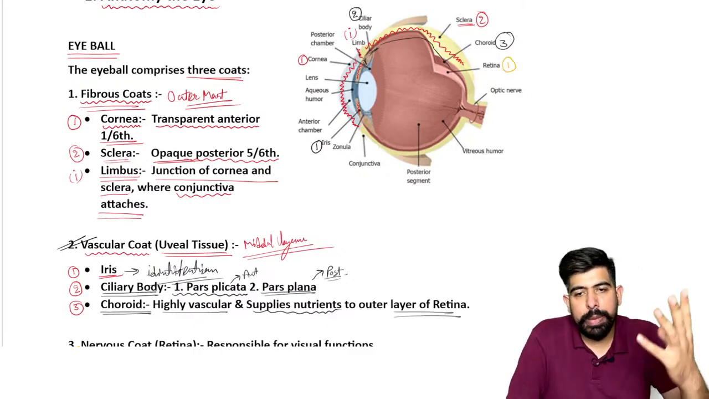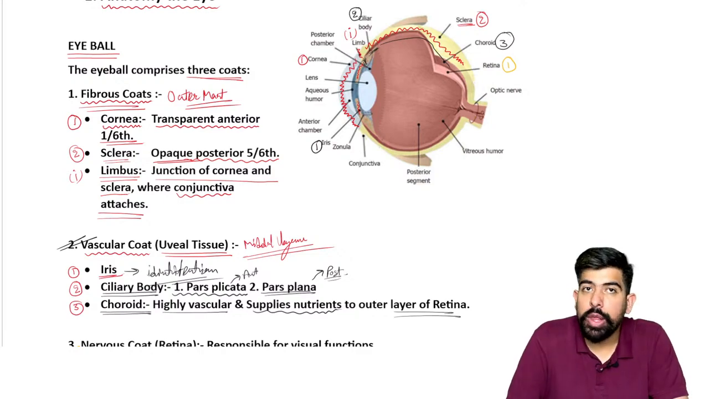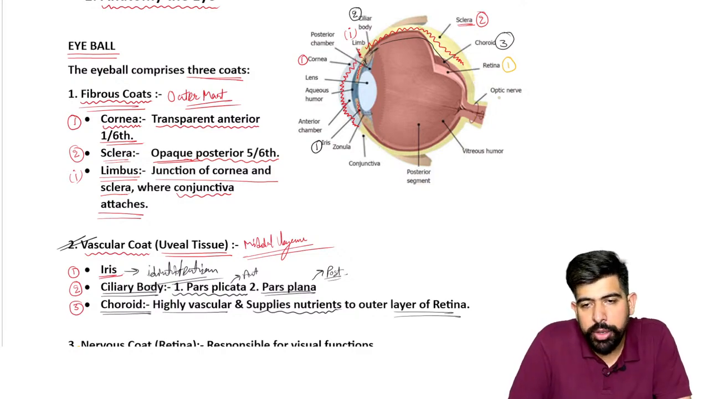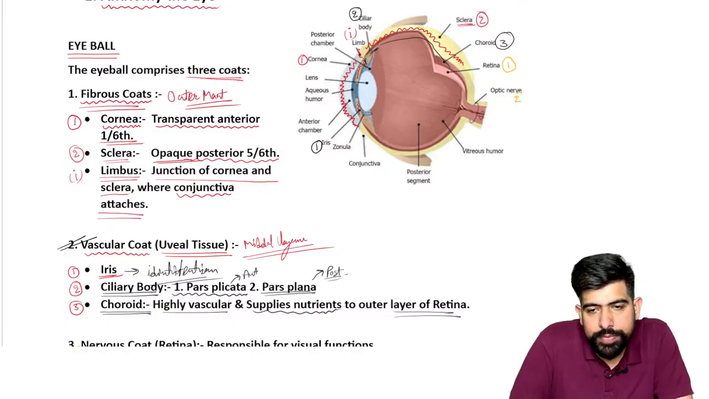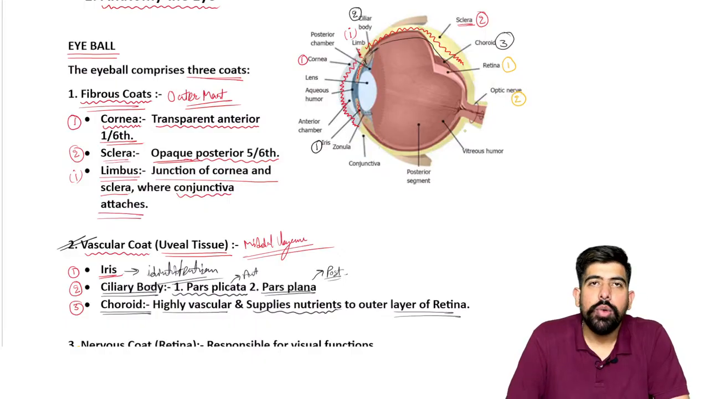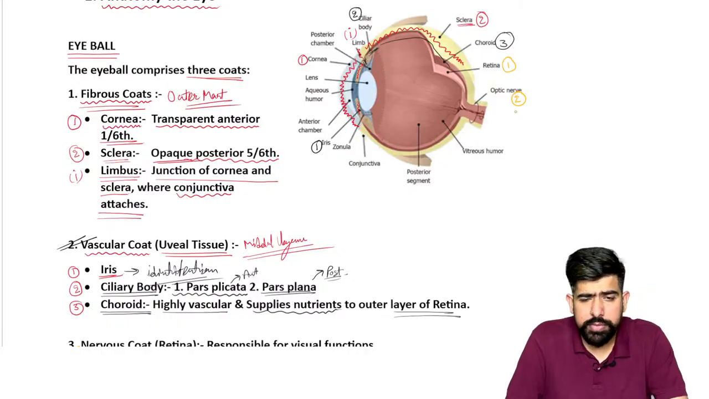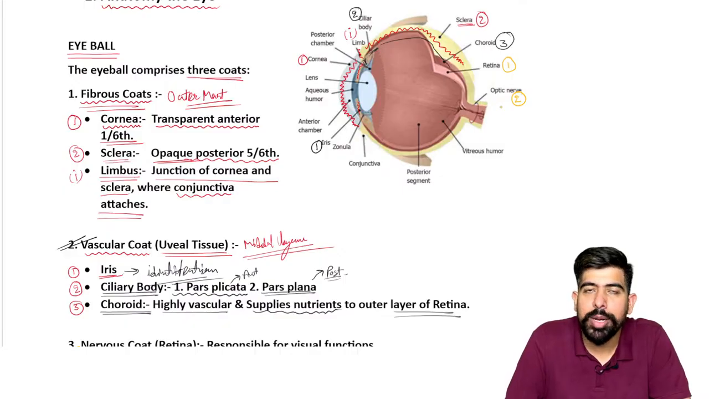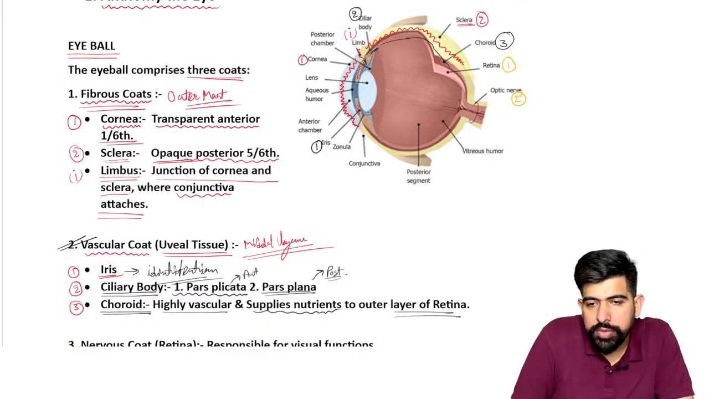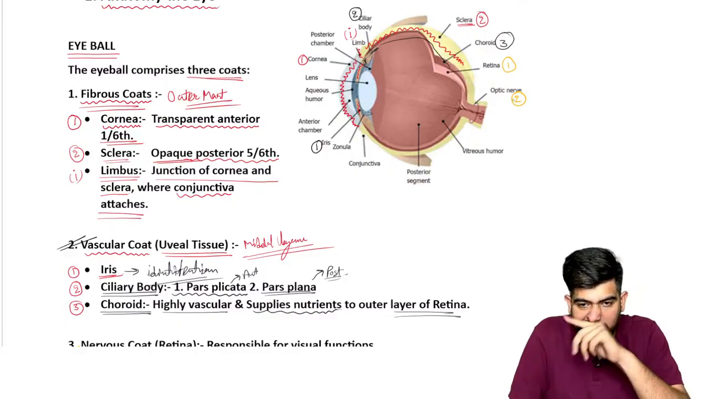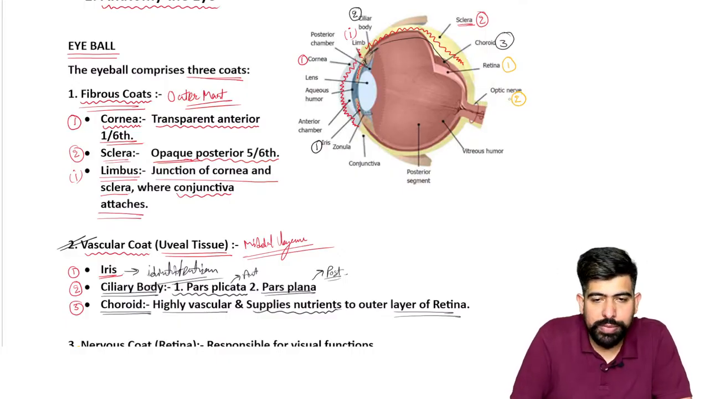And now the bundle of axons of the retinal neurons exits the eyeball as the optic nerve. This is your second cranial nerve, right? Olfactory, optic. I hope you remember it from anatomy. The first one is the olfactory for the sense of smell, and the second one is the optic for vision, right?